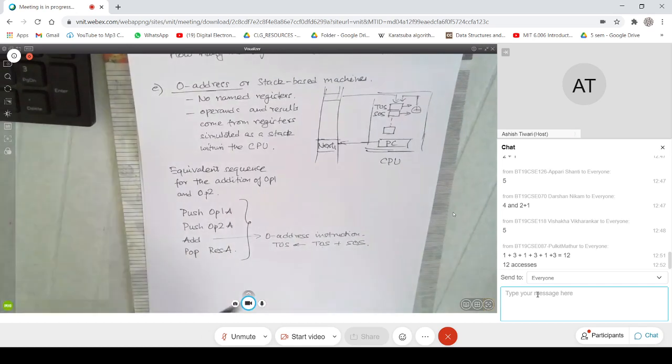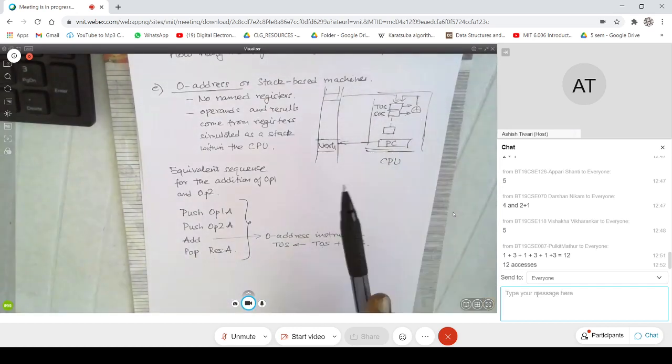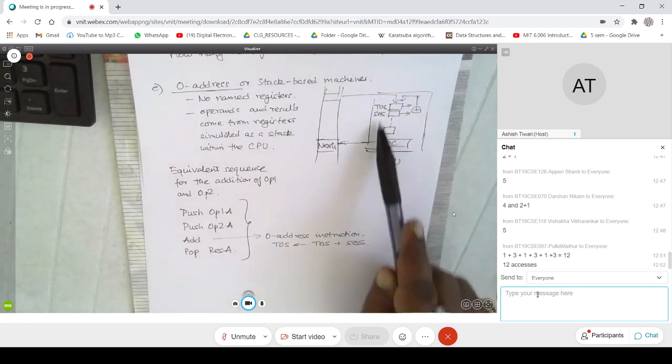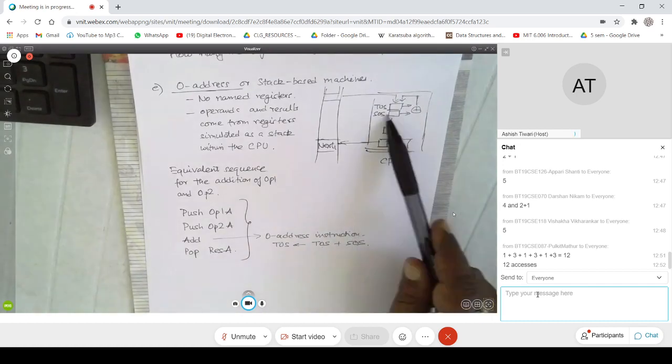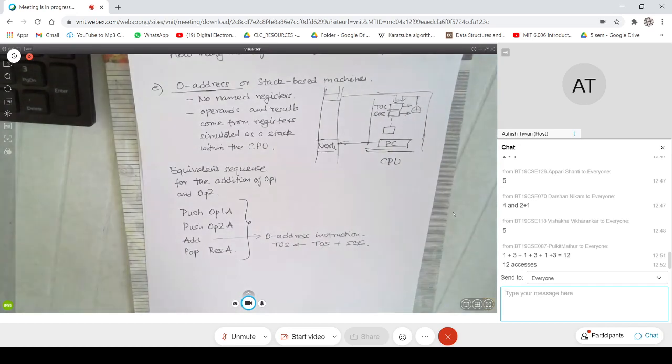A zero address machine also has certain one address instructions. Whenever I do an addition, two elements are popped from the stack, and so these registers are simulated as a stack. Two elements are popped, the result is computed, and you push it back onto the stack. These are instructions like push and pop. I think you might be aware of them from your data structures course.